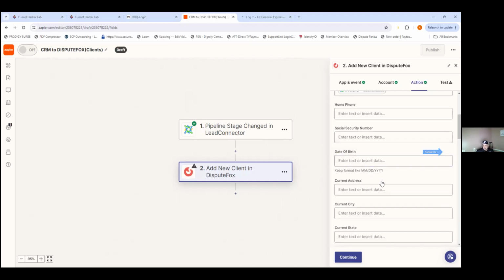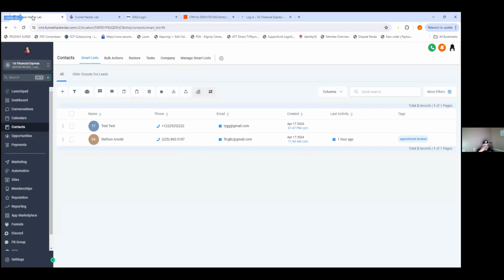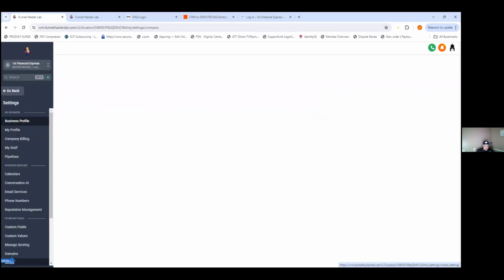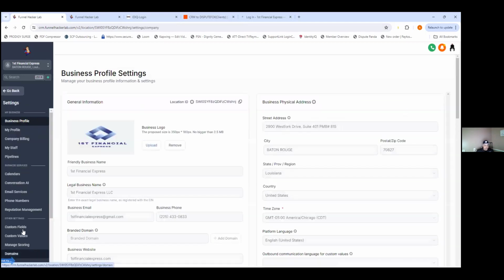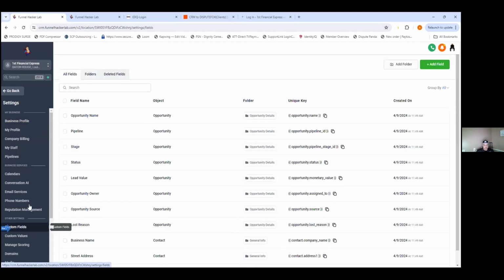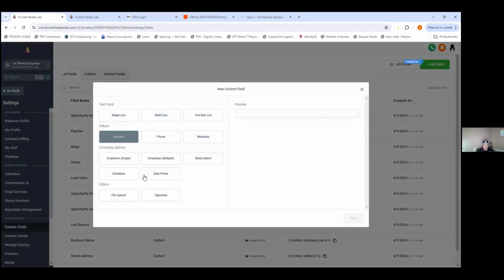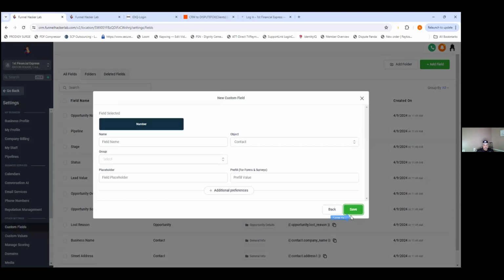Let's go over to Funnel Hacker Lab over here. Where you at? The old tab here. Right here. Okay. Let's go over to settings. Let's go to custom fields. Let's type in add. Let's click on social security number. So let's do a number here. Next. Type in social security there.